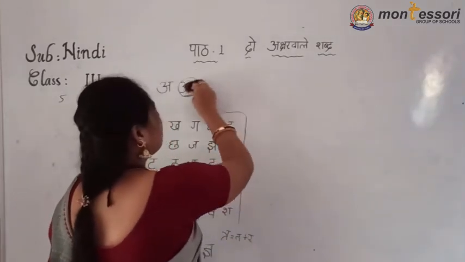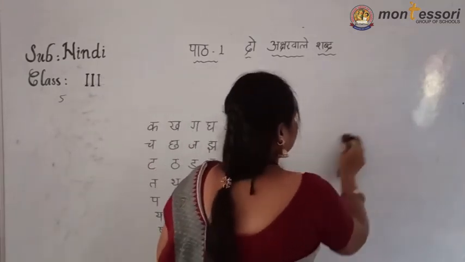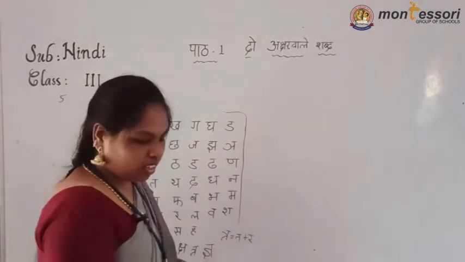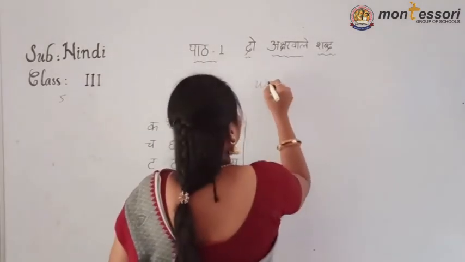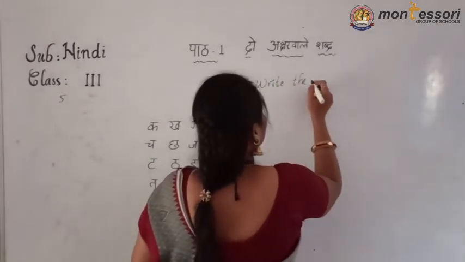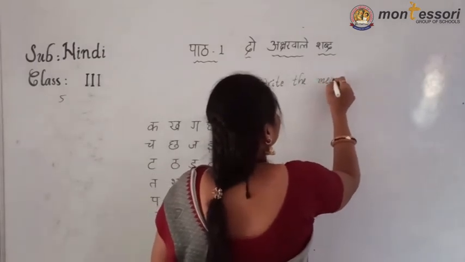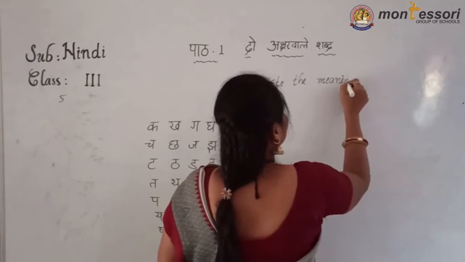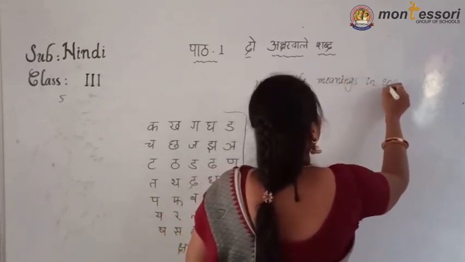That one also I am going to give. Now write the meanings in English.